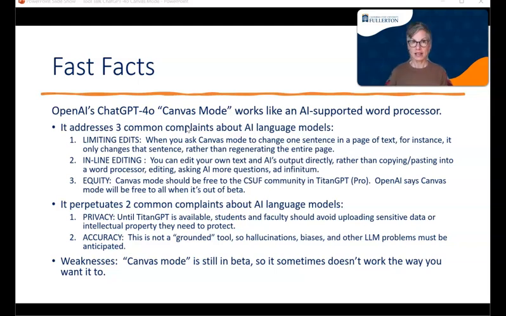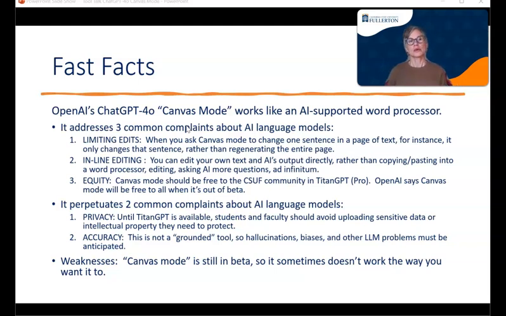You can do inline editing as though you were in a Word document. So you can edit your own text or AI's output directly rather than copying and pasting to a word processor, making changes, bringing it back, asking for more assistance, and so on. So that speeds things up.